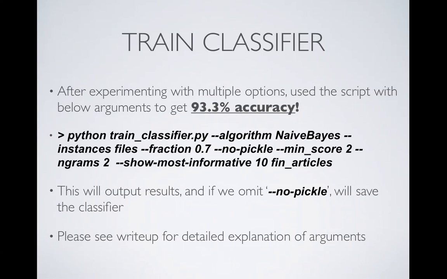And then if we omit the no pickle portion, it will actually save the model for us so that we can use it later in Python pickle format. And again, if you want to see the details of what all of these arguments mean, check out my write-up. I have a lot more in there.